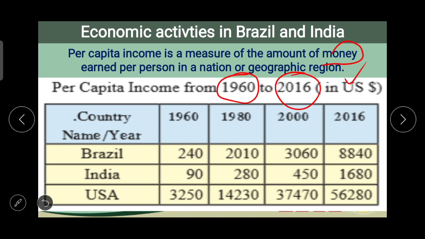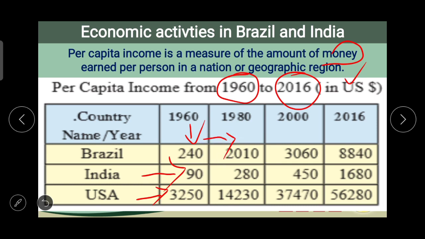Now consider this. Brazil in 1960, $240 US million, and in India it is 90. And just think about the number of USA, it is 3,250 rupees in 1980.